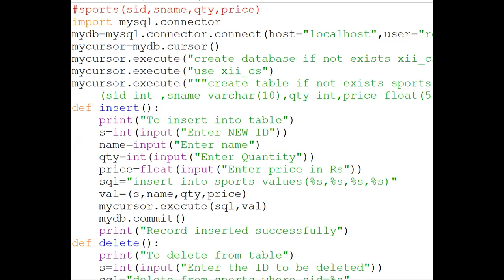Now one answer is to store the last value after the program ends. Where will you store the last value? That is another question. In a list. How can you store in a list? In a list you cannot store anything on a permanent basis. Create another table with the date and time. So we can create another table with the last value and its date and time as default.